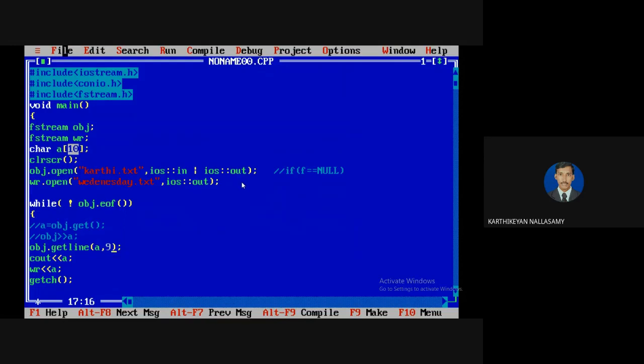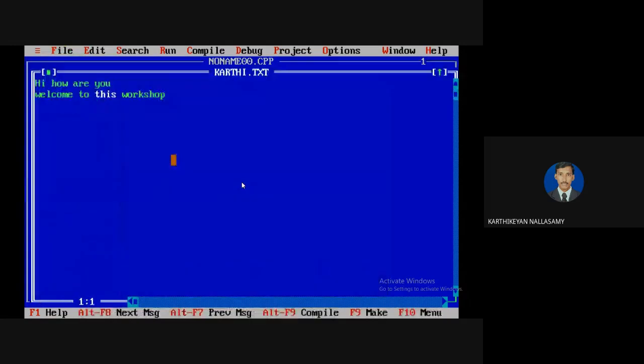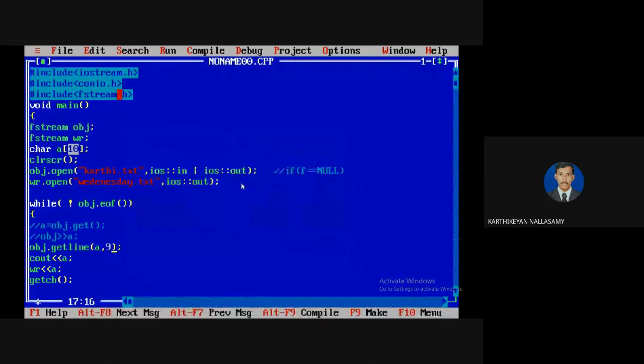According to the file content, my input file is karthi.txt, so I can read 9 characters: 1, 2, 3, 4, 5, 6, 7, 8, 9. So it will read up to r. Then again for the next iteration, it starts at e, 1, 2, 3, 4, 5, and only reads 6 characters. Like that it will work. So now I'm going to compile. No error. I'm going to run it. Sorry, I forgot to count the space also.